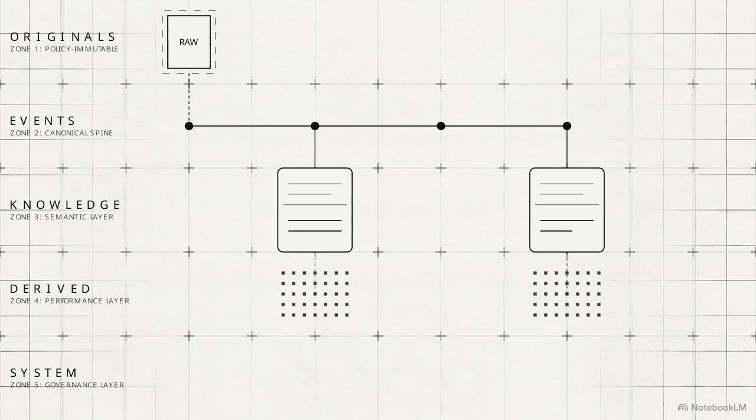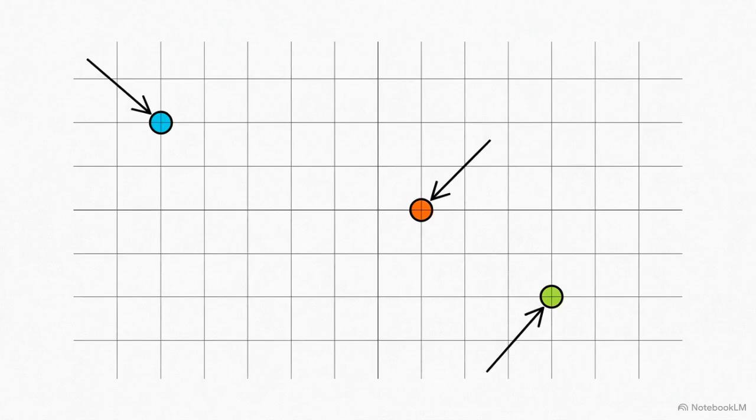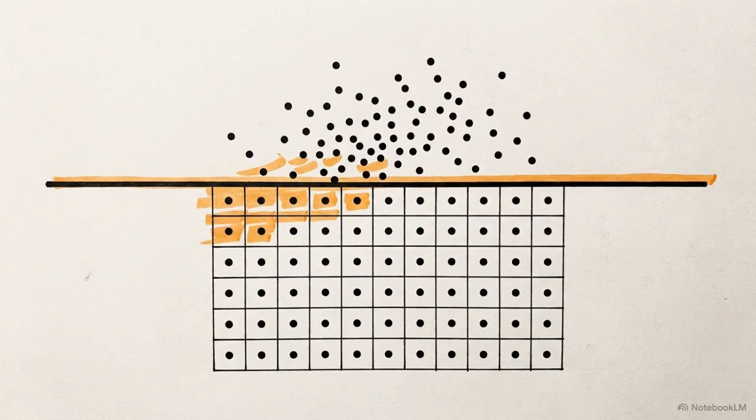These are rebuildable outputs like Parquet files or vector embeddings, optimized for high-speed analysis. Zone 5 is the system layer. It stores the operational definitions, agent runtimes, and governance rules that manage the other 4 zones. Agents query these zones strategically based on the requirement, accessing raw proof in the originals, temporal history in the events, or context in the knowledge layer. Segmenting data by its physical mutability and function prevents agents from accidentally corrupting the sovereign foundation.